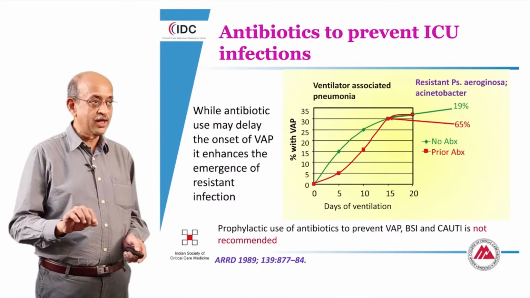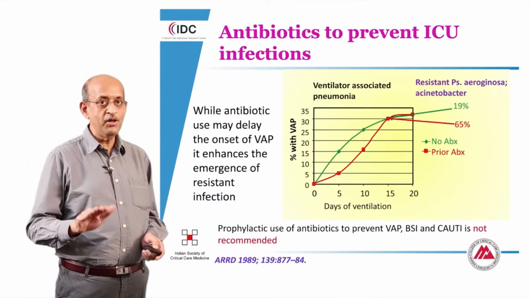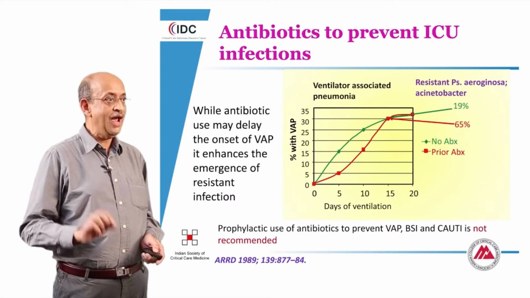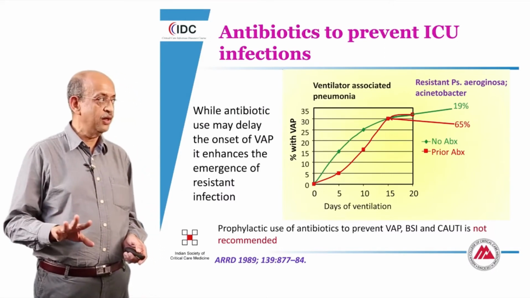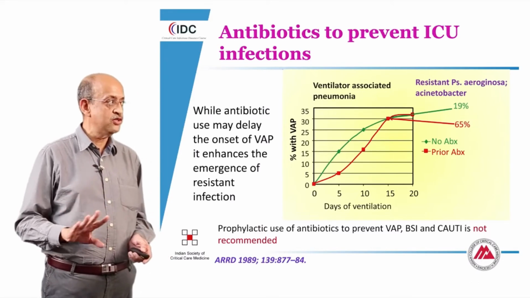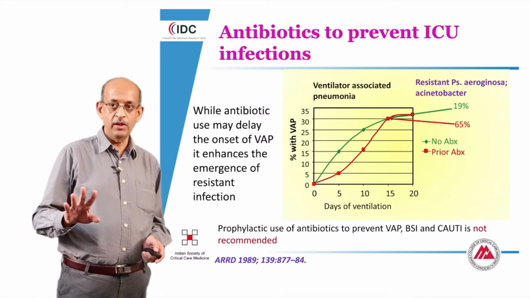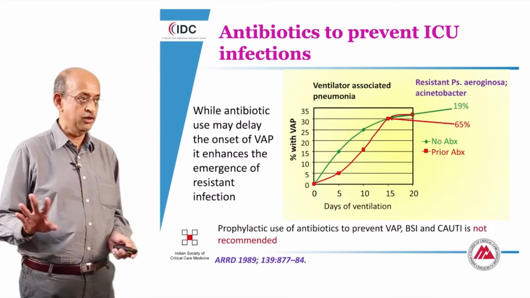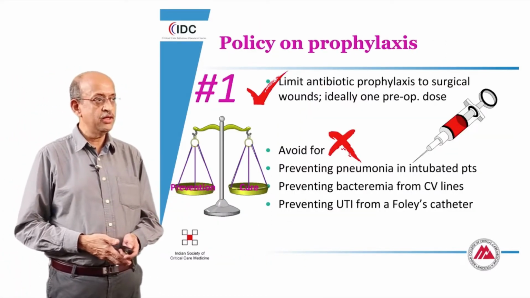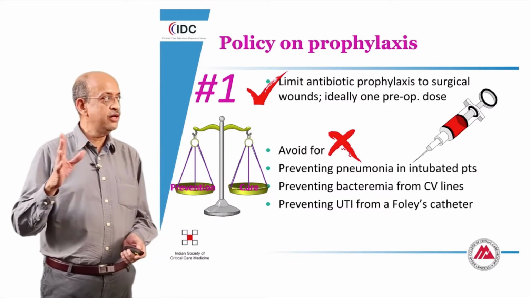Given the considerably low rates of device-associated infection and the fear of resistance, the recommendation is very clear that we do not give prophylaxis for ventilator-associated pneumonia, bloodstream infections, or catheter-related urinary tract infections.